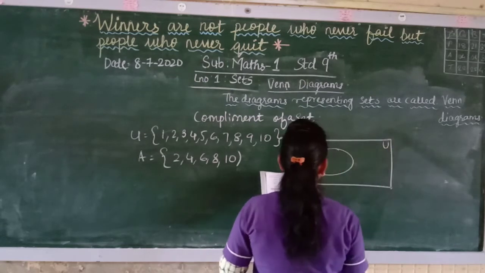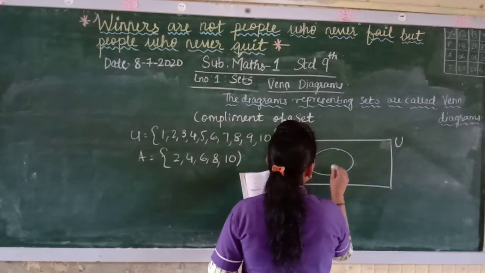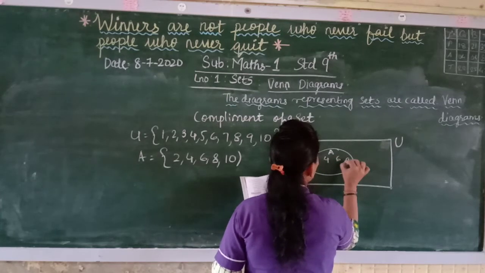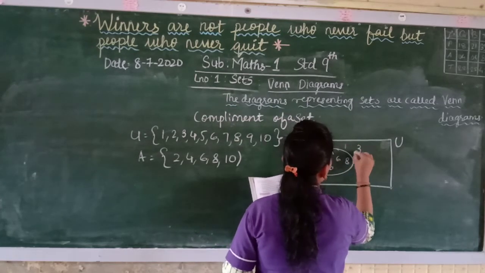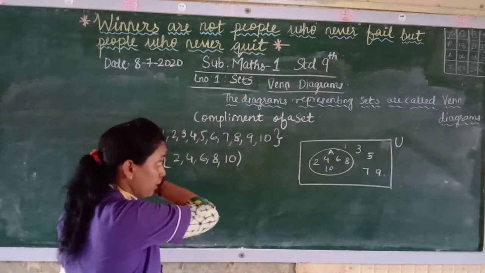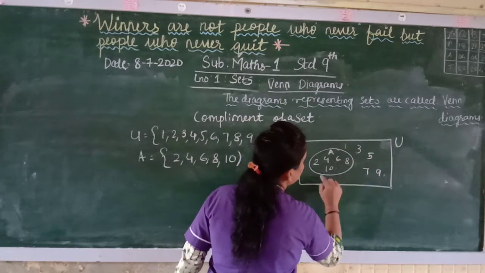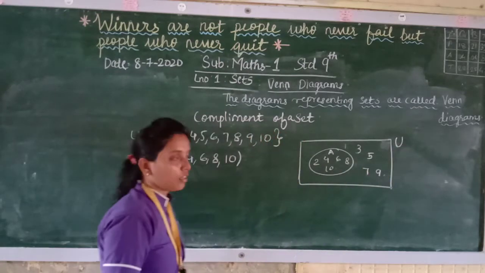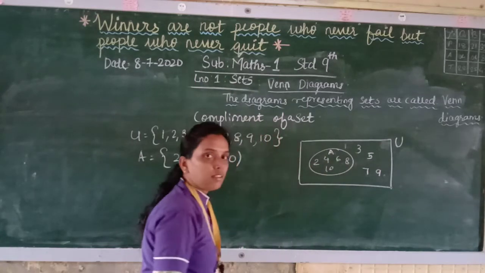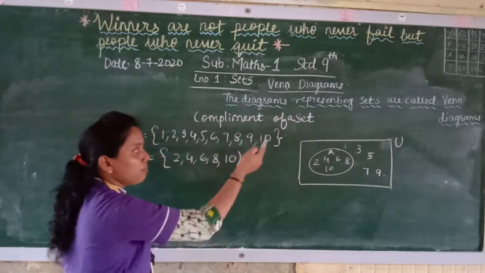This is your universal set, you will write outside. This is your A set. So in A set it is 2, 4, 6, 8 and 10. And 1, 3, 5, 7 and 9. Now see, all numbers we have written out now. This universal set is 1, 2, 3, 4, 5, 6, 7, 8, 9, 10. All things are there in the universal set. It is the main one, so it will include everything. Now out of that, 2, 4, 6, 8, 10 is the set A. So this A is a subset of U. Understand it this way. So A will be a subset of U.